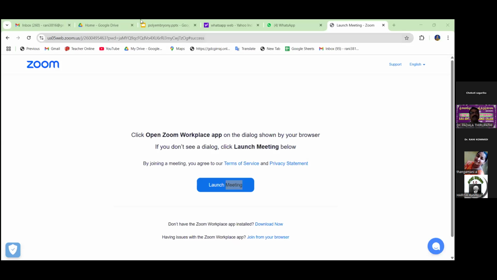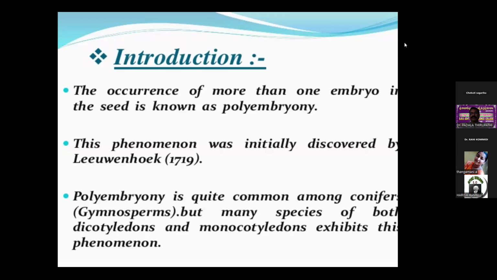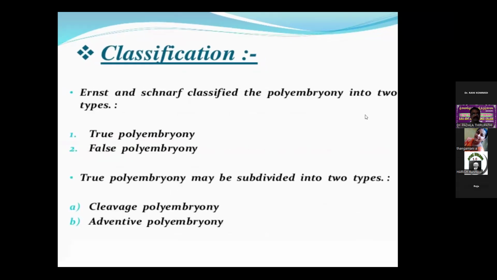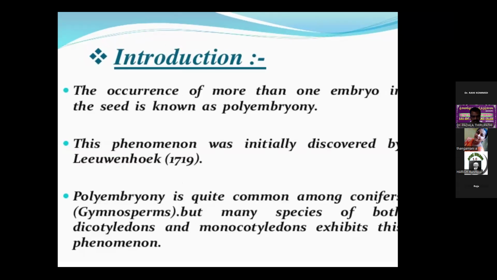Our continuous topic to discuss is polyembryony. Yesterday we completed the endosperm structure, types and functions, characteristics of the endosperm and significance of endosperm, the continuous part of the embryology. Today we are going to discuss polyembryony. Polyembryony means the occurrence of more than one embryo in the seed.